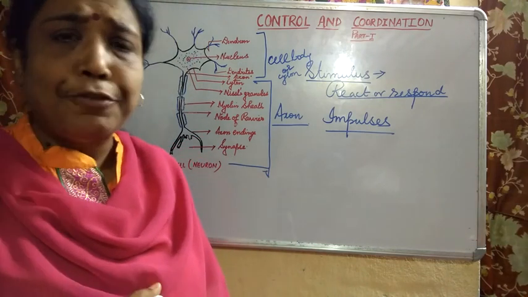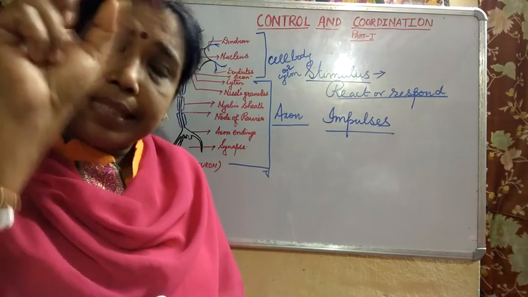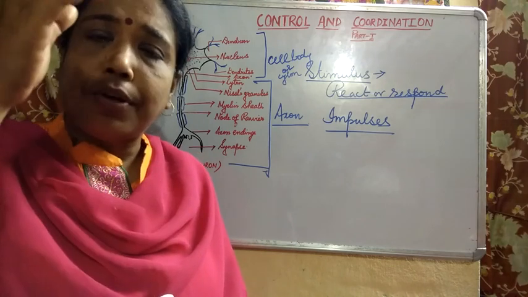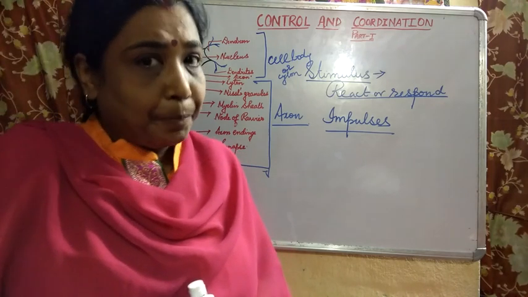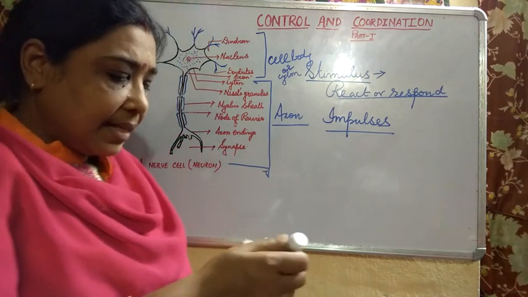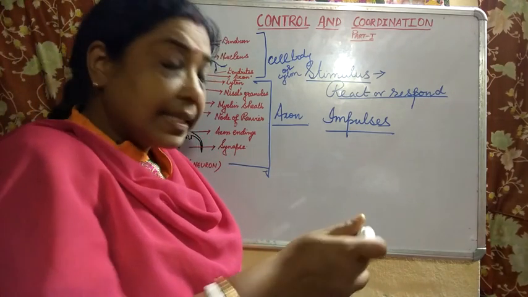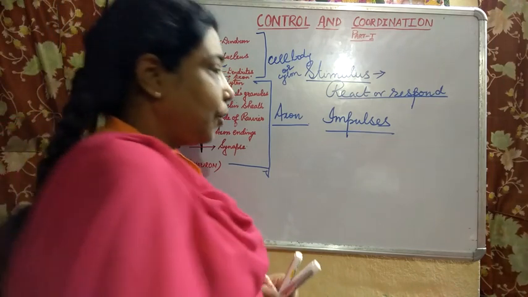So here you have to remember how transmission from one neuron to another neuron takes place. There is one term, known as synapse. That is a very important term.